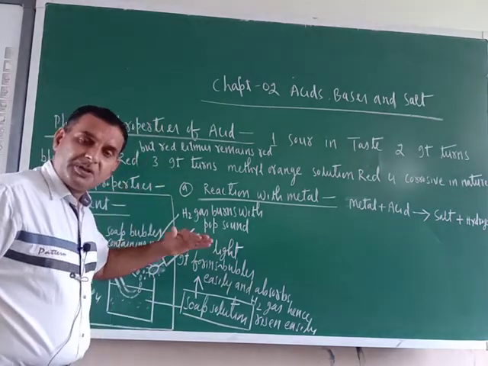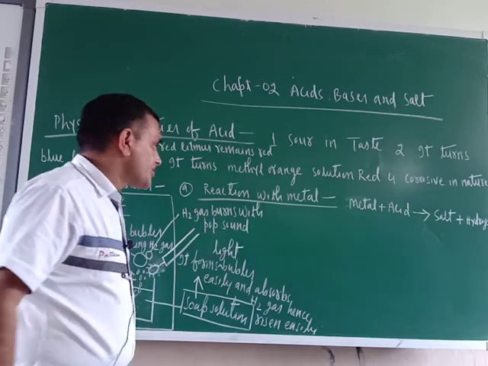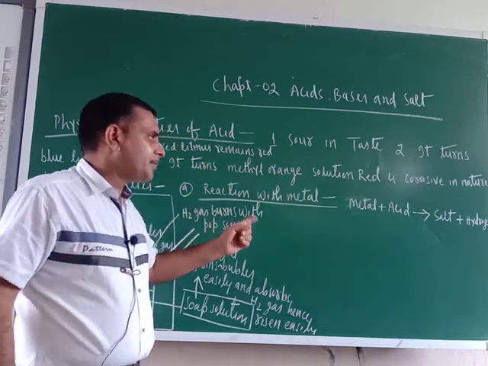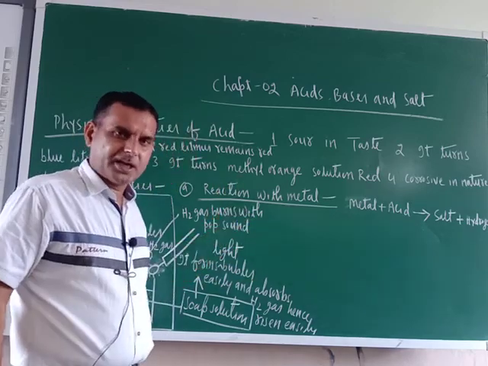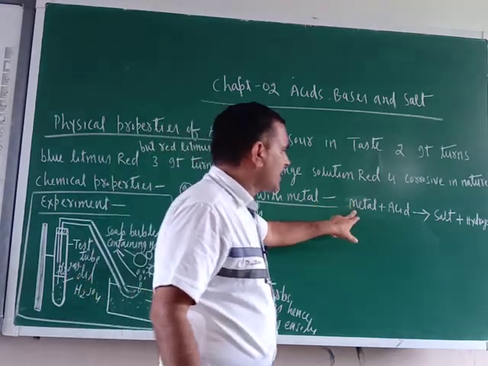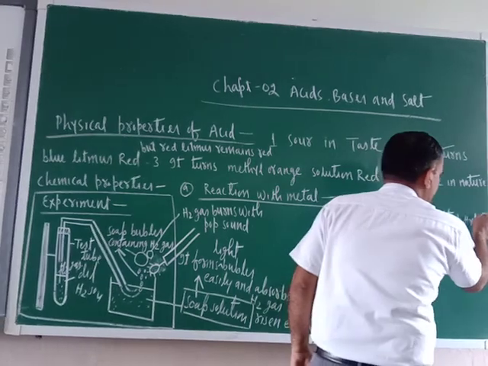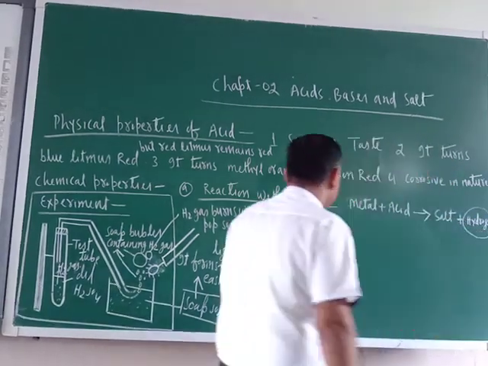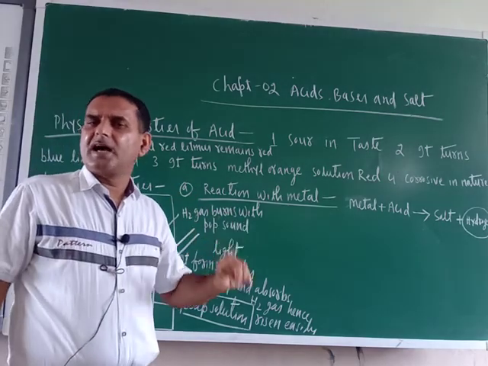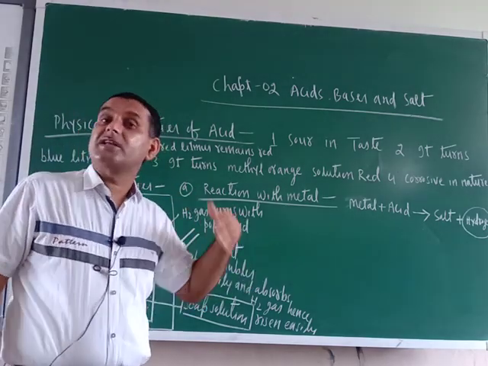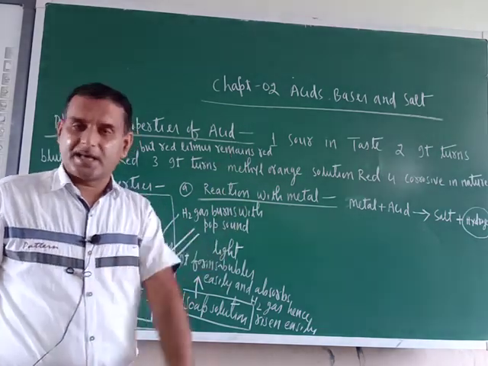So with the 3 categories of metals, acids react differently. Here I am taking one common general example of metal. Generally when metal reacts with acid, it forms salt and hydrogen gas. That is a very important gas. This is the common expression: metal reacts with acids, and they form salt and hydrogen gas.